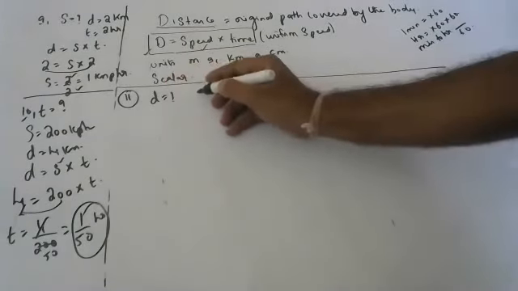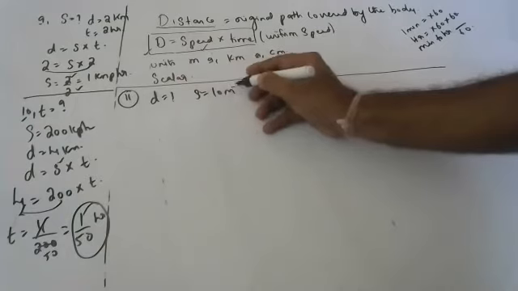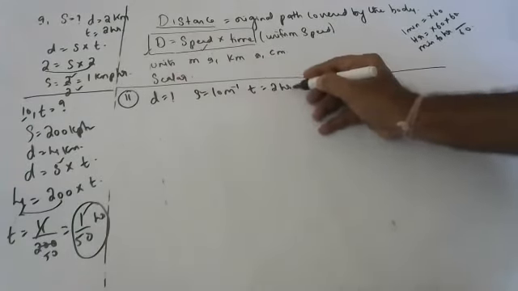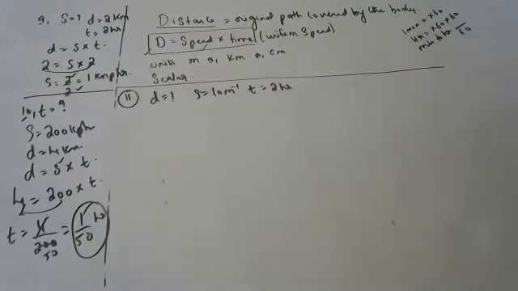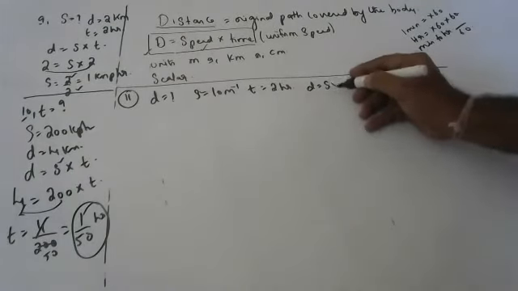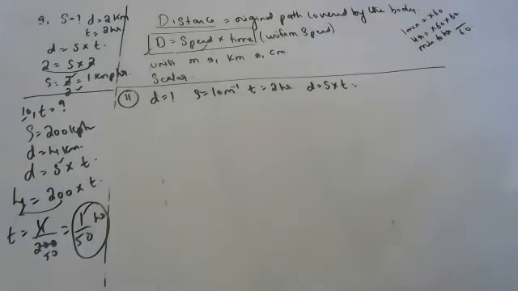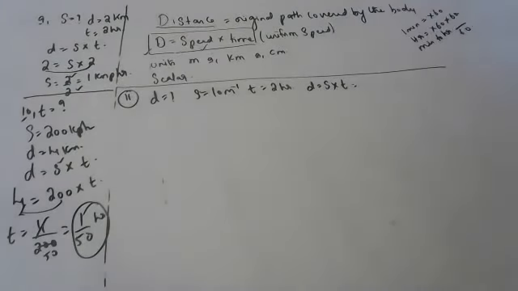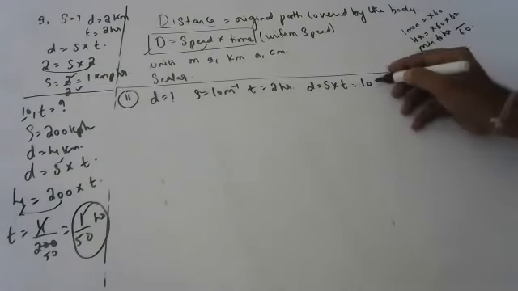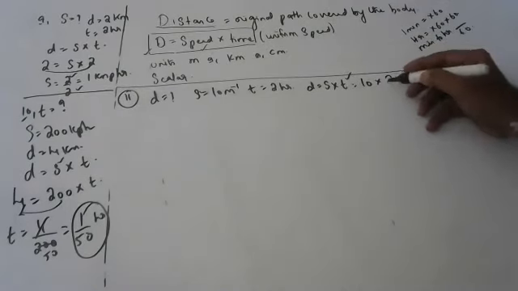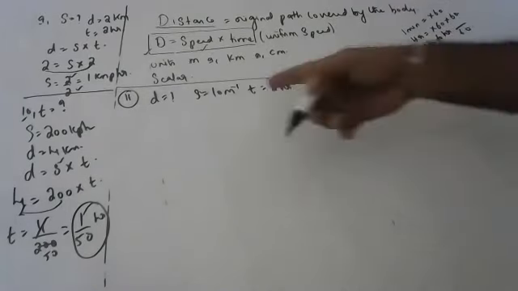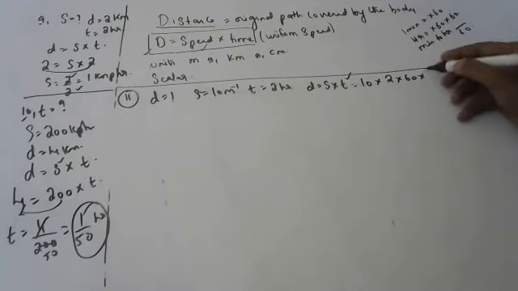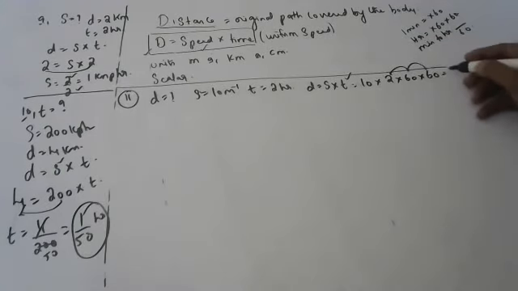Yeshika, find the distance covered if a body is moving at 10 meters per second for 2 hours. Distance is equal to speed into time. The speed is 10 meters per second but the time is 2 hours. How to convert hours to seconds? Into 60 into 60. So 2 into 3600 is 7200 meters.